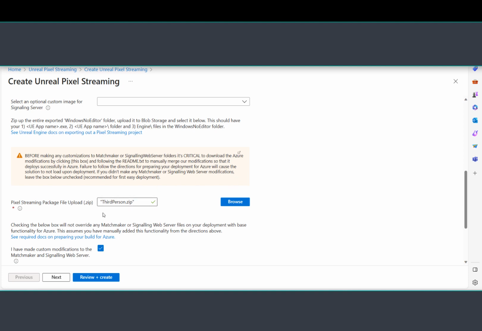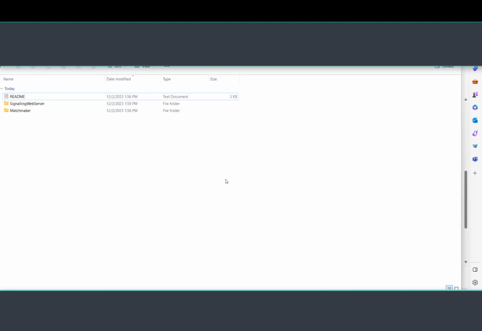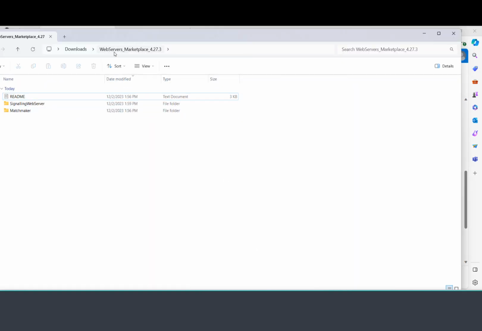To get the package to begin with, you have to click on this button right here that says, before making any customizations to matchmaker and signaling server, it's critical to download Azure modifications by clicking here. So you click here, which triggers a download. When you download, you will get this package, which is called Web Servers Marketplace, and the version.